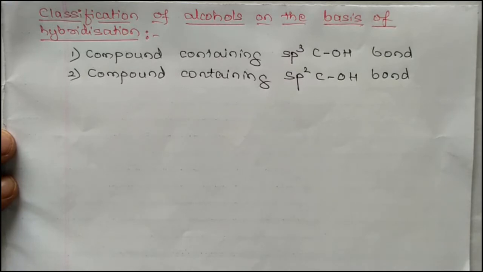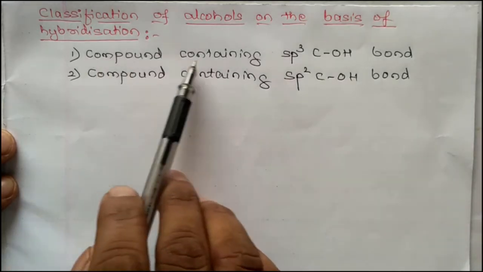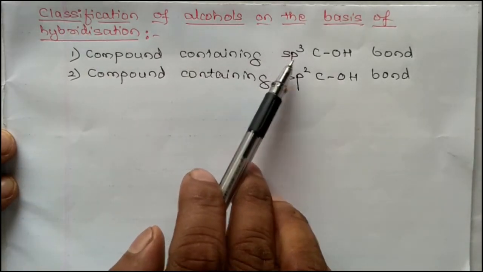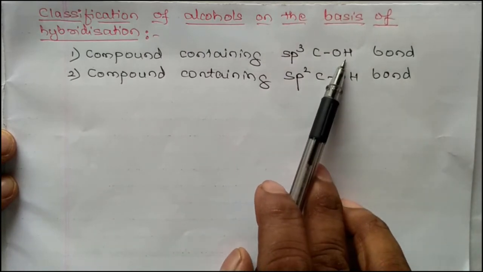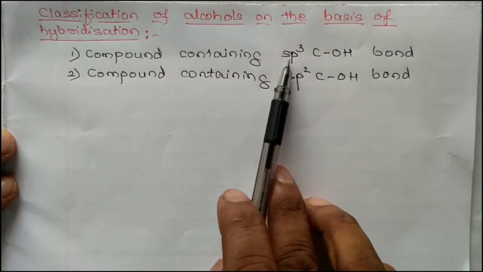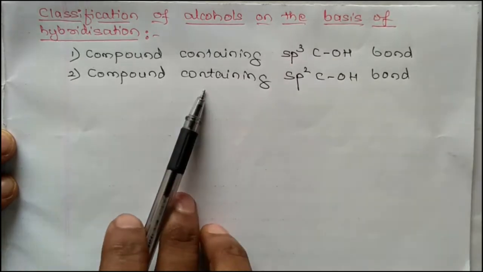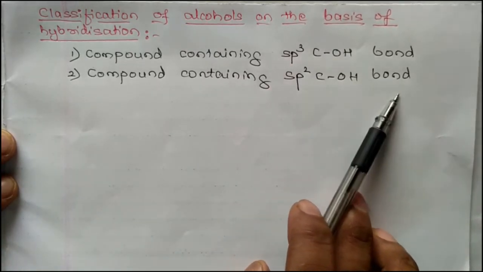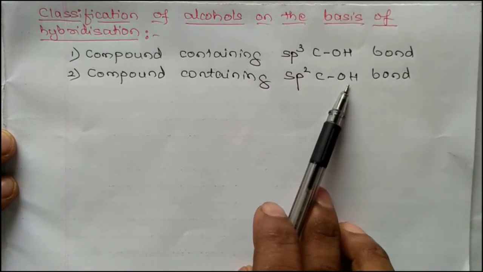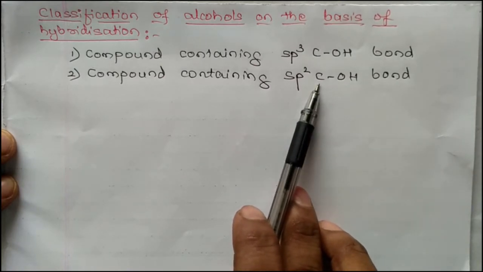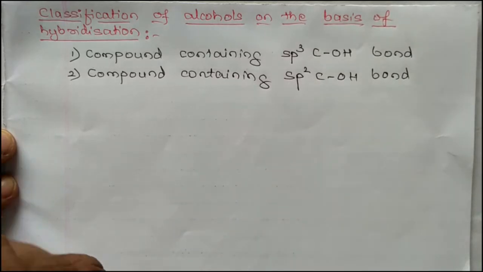Now let us discuss classification of alcohols on the basis of hybridization. Based on hybridization, alcohols are classified into two types. Number one is compounds containing the sp3 C-OH bond, where OH is attached to a carbon atom which undergoes sp3 hybridization. Second is compounds containing the sp2 C-OH bond, where the hydroxyl group is attached to an sp2 hybridized carbon atom. Okay, now let us discuss one by one.